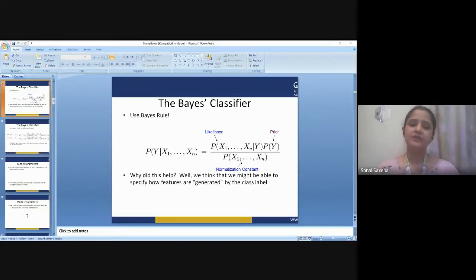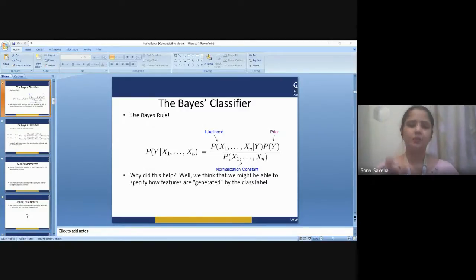Despite their naive design and apparently oversimplified assumptions, Naive-Bayes classifiers have worked quite well in many complex real-world situations. In 2004, an analysis of the Bayesian classification problem showed that there are sound theoretical reasons for the apparently implausible efficacy of Naive-Bayes classifiers.